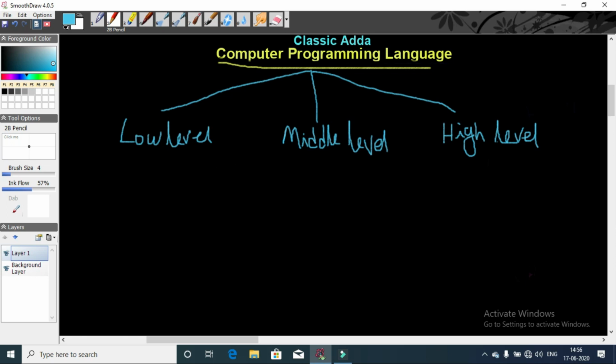Into these three levels, computer programming languages are divided.